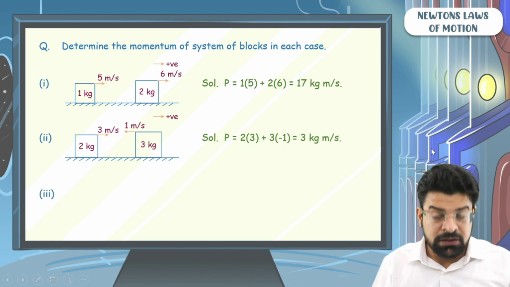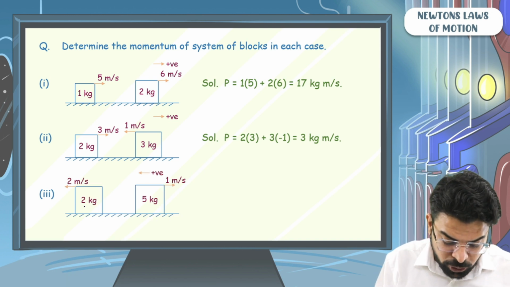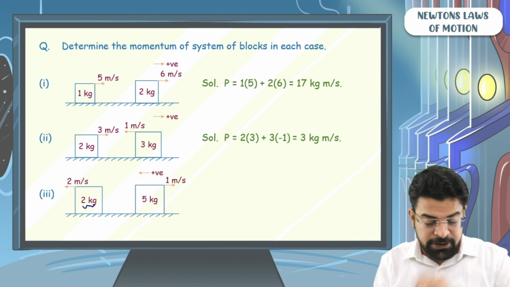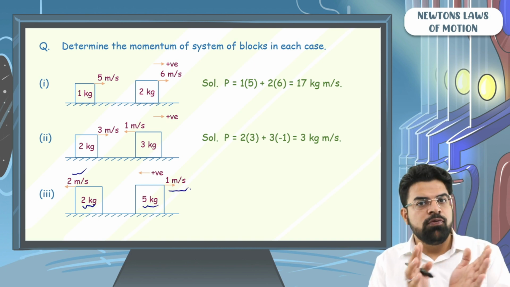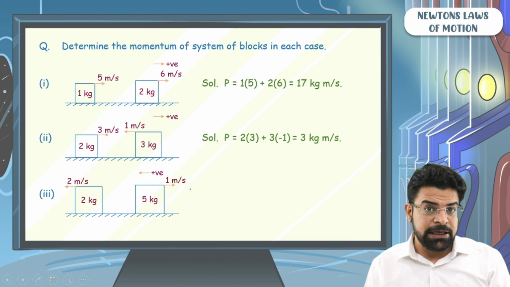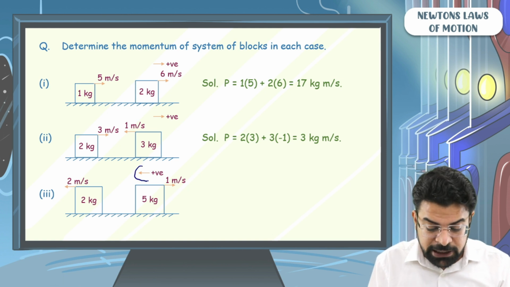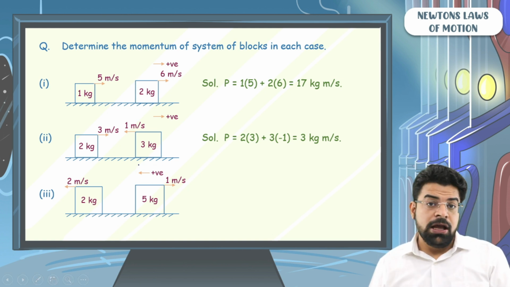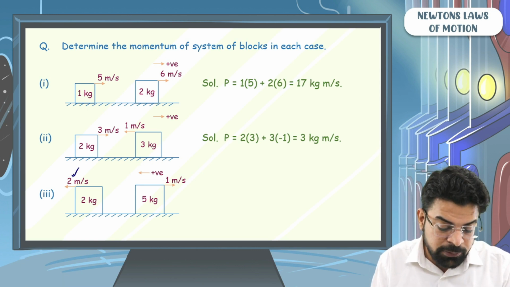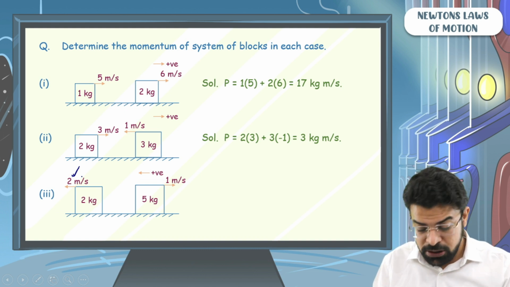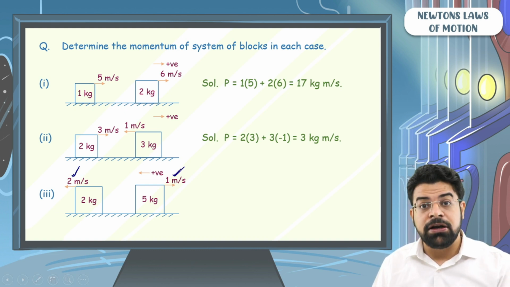So now the third case, we have got two blocks, one of mass 2 kg going towards left with speed of 2 meter per second, another of 5 kg going towards right with the speed of 1 meter per second. In this case, notice that I have taken the direction towards left as positive. If I have taken the direction towards left as positive, this 2 meter per second velocity will be treated as positive, while this 1 meter per second velocity will be treated as negative.